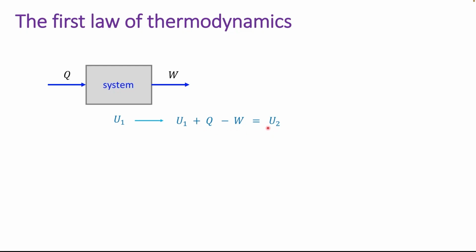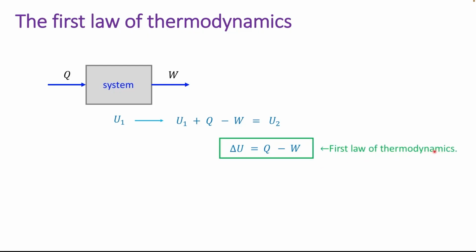From this equation, U2 minus U1 is equal to Q minus W. U2 minus U1 is nothing but the change in internal energy of the system. So delta U is equal to Q minus W. This equation is known as the first law of thermodynamics.